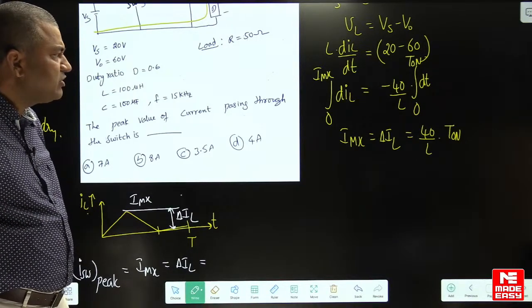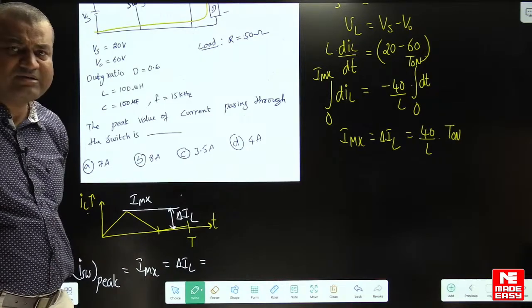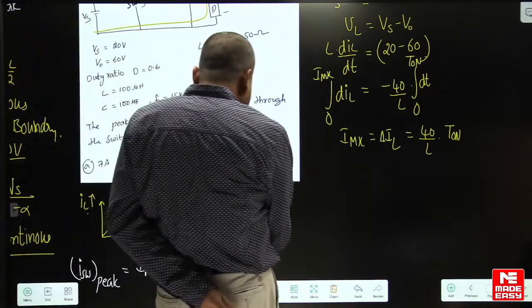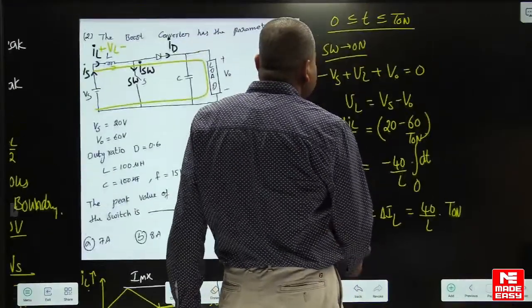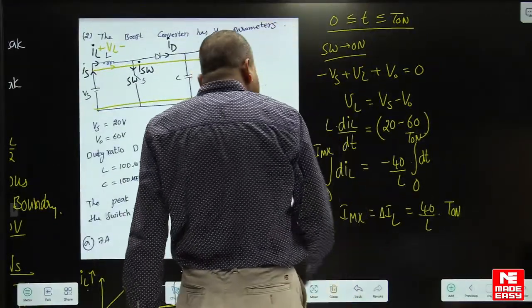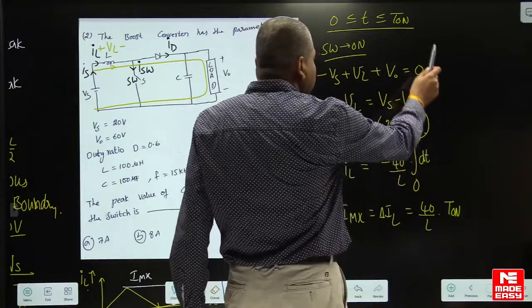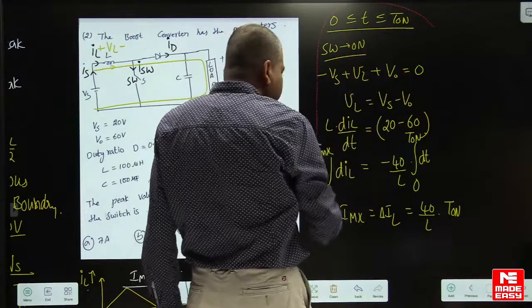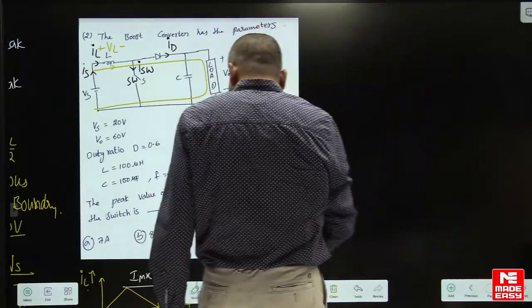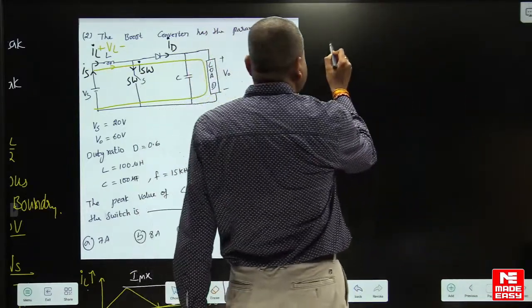Otherwise, straight away you can use alpha Vs by Fl, that formula is also applicable here. Dear students, this is one approach, otherwise straight away I hope you remember this formula, right? You can use this method also. Instead of wasting your time, especially in the GATE examination, you can straight away use this approach, I hope.